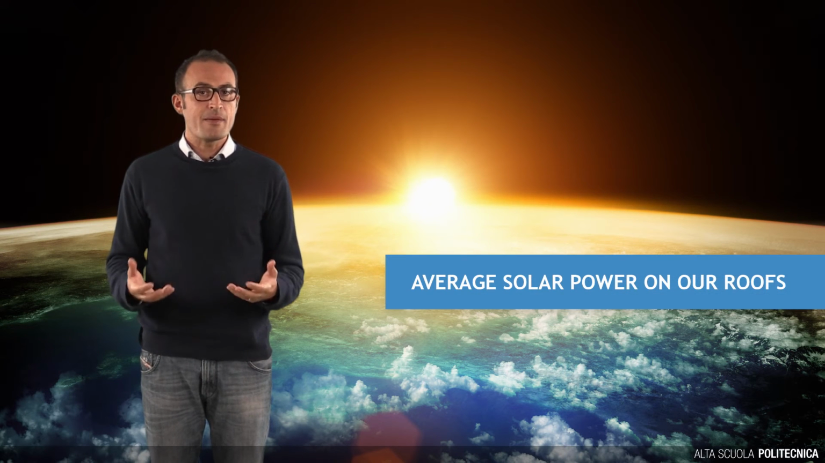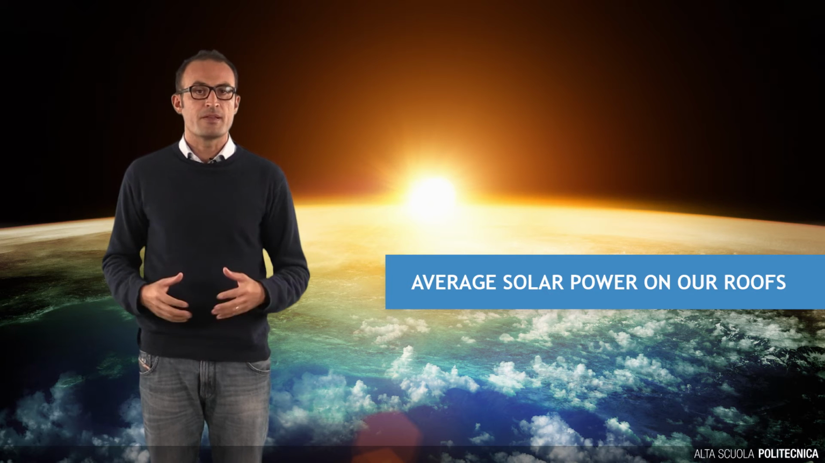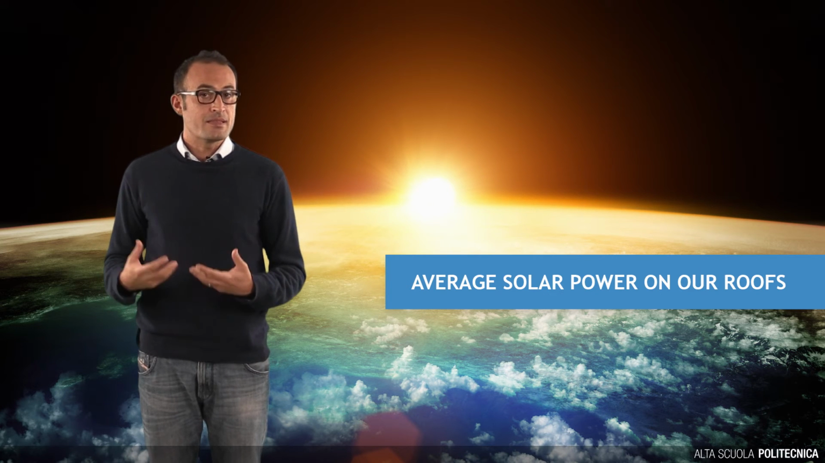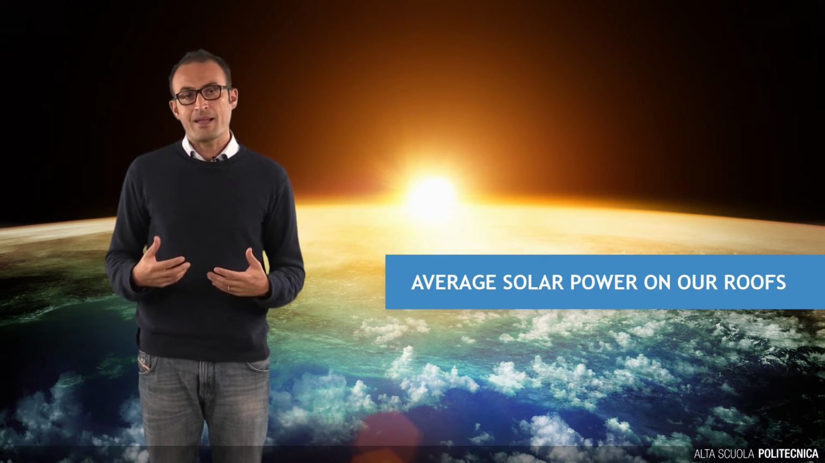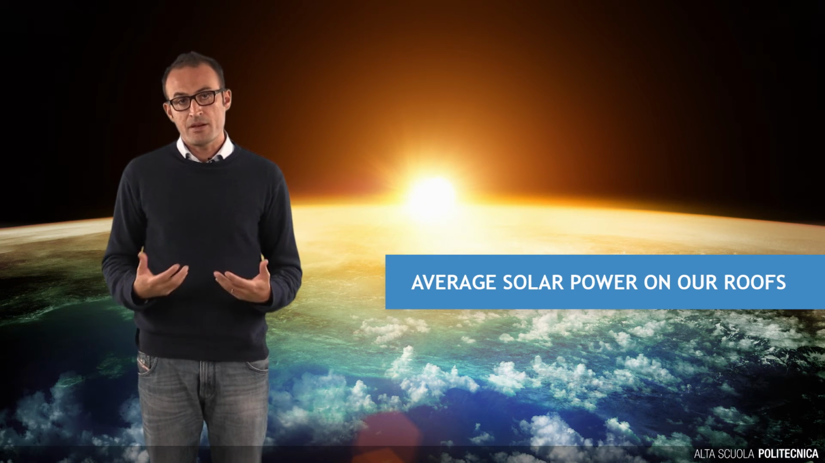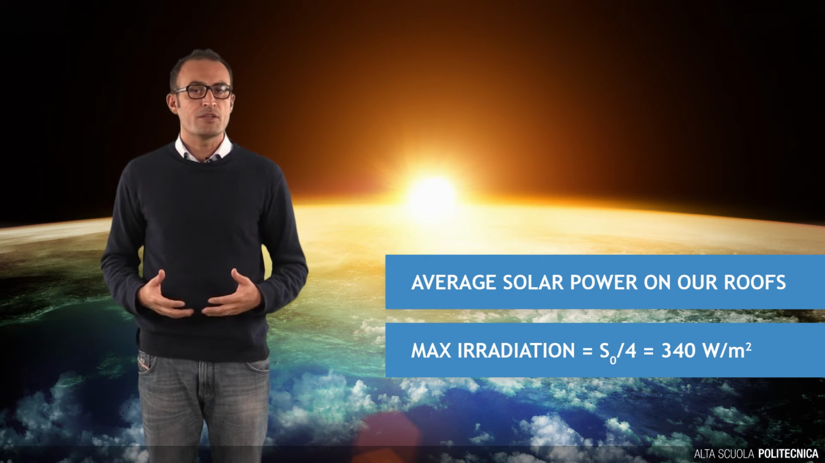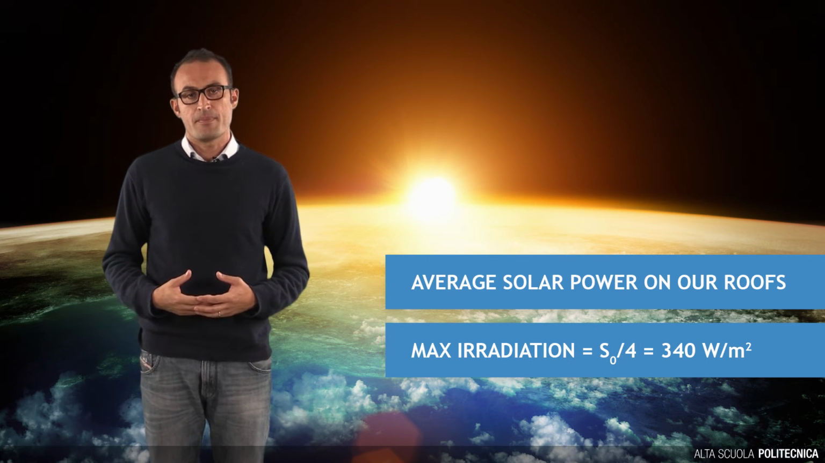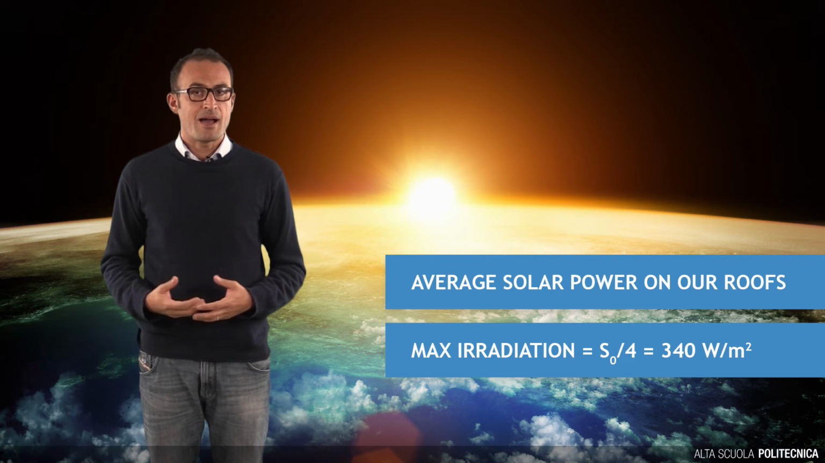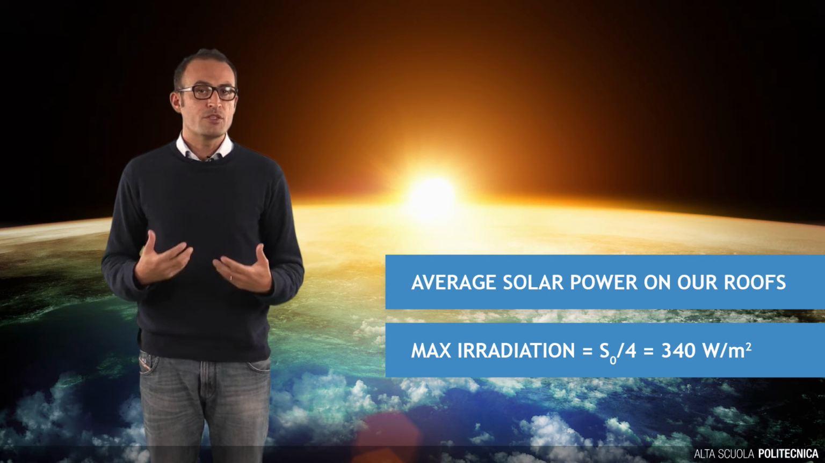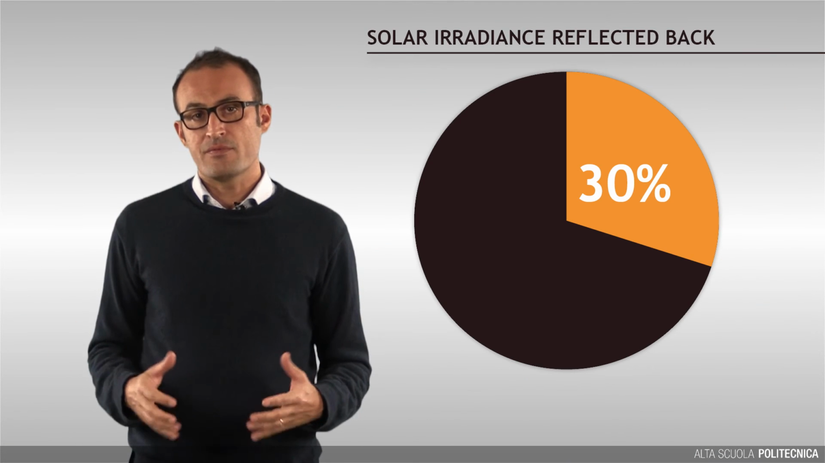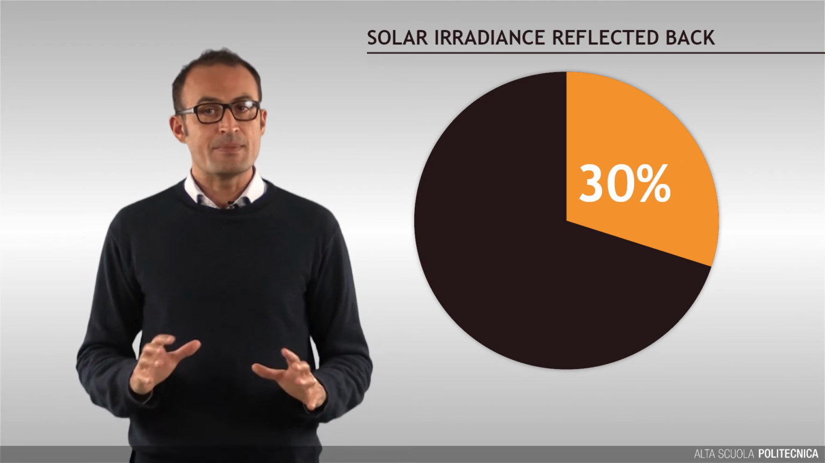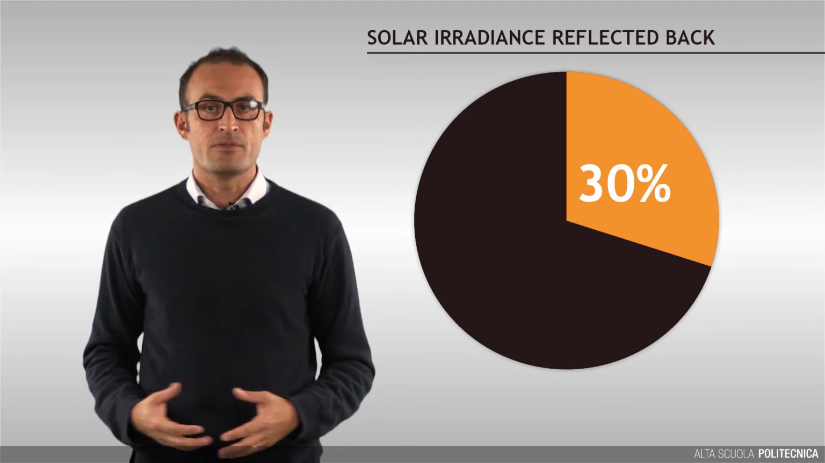Let's now calculate the average amount of the incoming solar energy on the Earth's surface. What happens is that the solar constant is reduced by a factor of 4 to account for the non-planar shape of the Earth's surface and the diurnal rotation on its axis. The maximum irradiance outside the atmosphere is therefore about 340 watt per square meter. About 30% of the total is reflected back to the space because of the Earth's albedo.